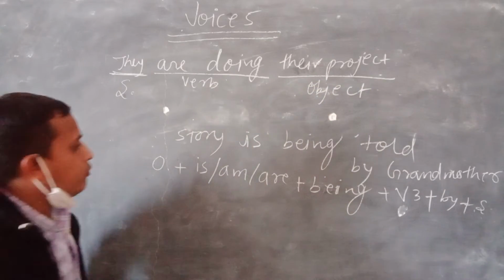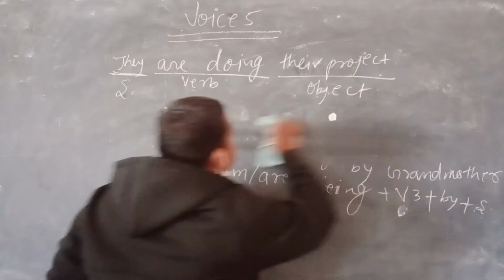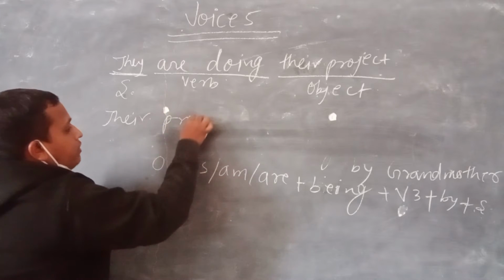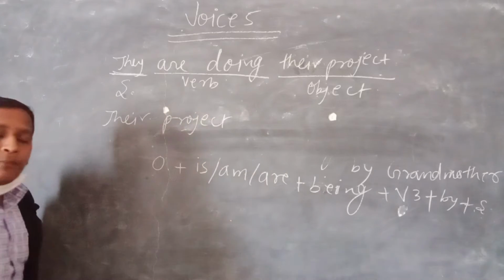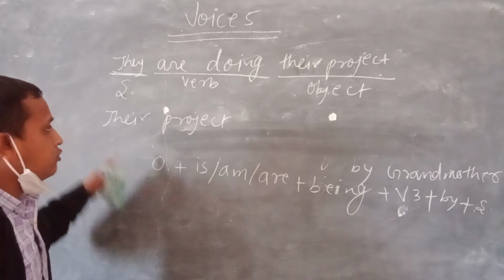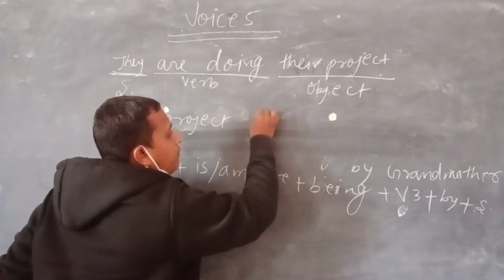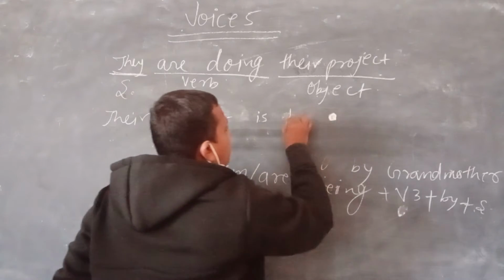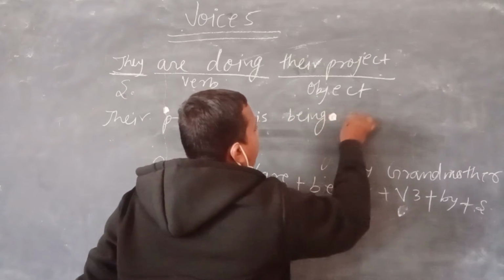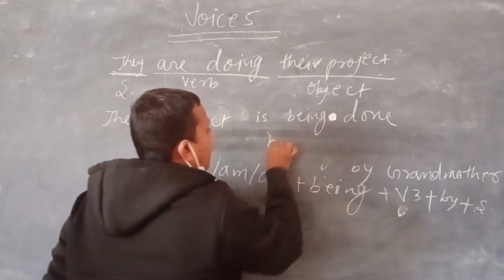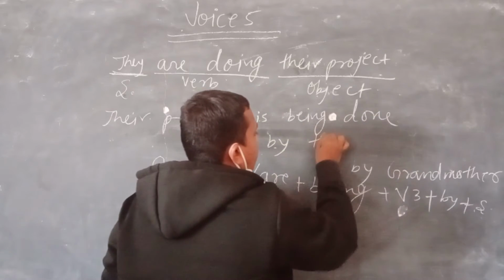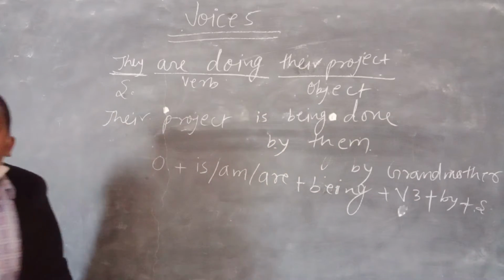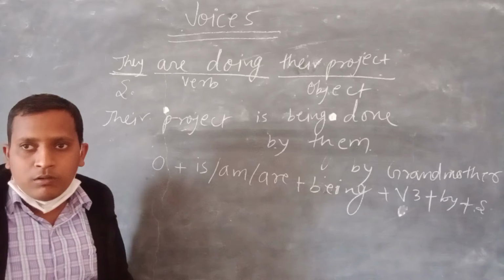So here this will come in the beginning. So object, their project. Here there is a singular project, means many people are doing one project. So their project is will be used with this. Their project is being, third form of verb, done by subject. Their project is being done by them. So in this way the passive voices are formed.